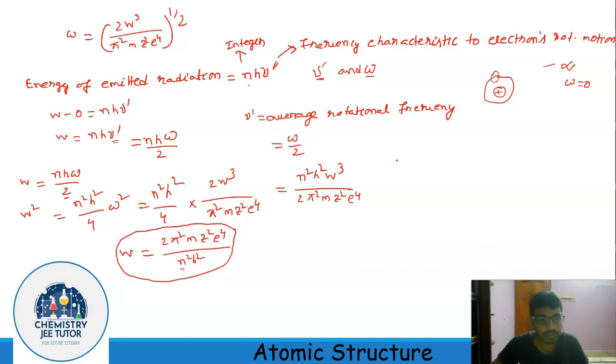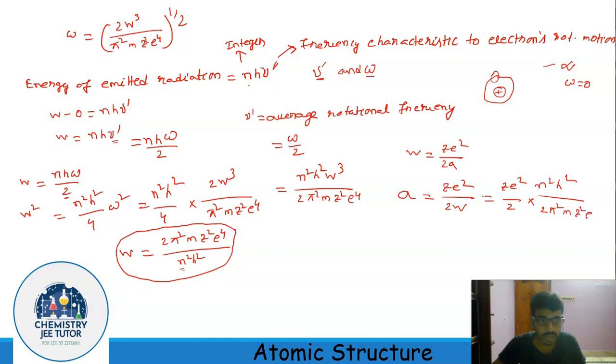We can also find out the characteristic radius, equal to z square by 2W. So my radius a equals z square by 2W. Now if I replace this W, it is z square by 2 multiplied by n square h square by 2 pi square m z square e to the power 4. Doing the simplification, it would look like n square h square by 4 pi square m z square.